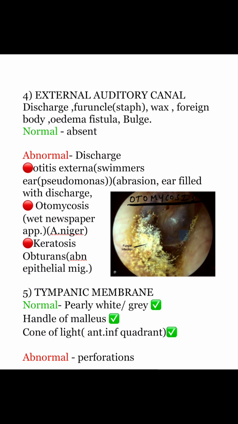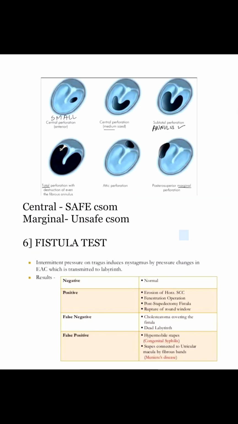Next heading, mention the tympanic membrane. Normally, it is pearly white or pearly grey in appearance. Handle of malleus is visible. Cone of light is seen in anterior inferior quadrant. Abnormally, there can be perforations. Perforation is of different types. There can be a small central perforation, medium central perforation, a subtotal perforation in which annulus is preserved. There can be a total perforation where annulus is disturbed. There can be an attic perforation or a marginal perforation. Central perforation is seen in safe CSOM and marginal in unsafe.